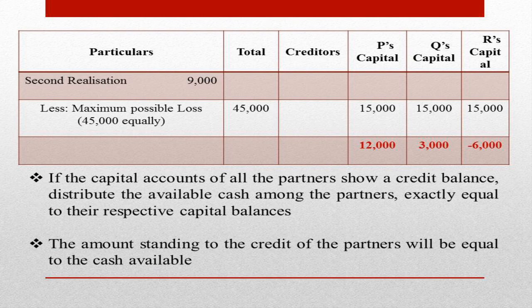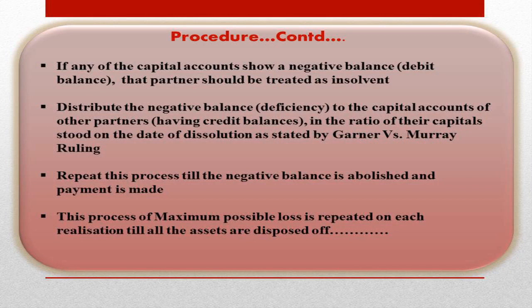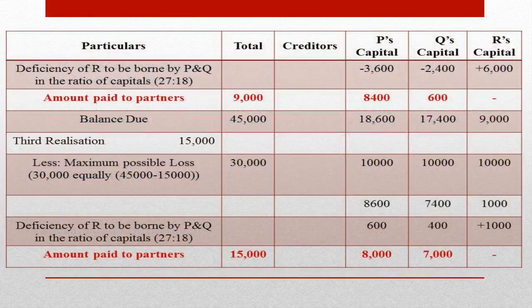the total of all these amounts will be equal to the amount available for distribution and is assumed as distributed to the partners. If the capital account of any of the partners shows a deficiency, that deficiency is to be borne by the solvent partners in the ratio of their capitals stood just before the dissolution. Repeat this process till the negative balance is abolished and payment is made. This process of maximum possible loss is repeated on each realization till all the assets are disposed of.